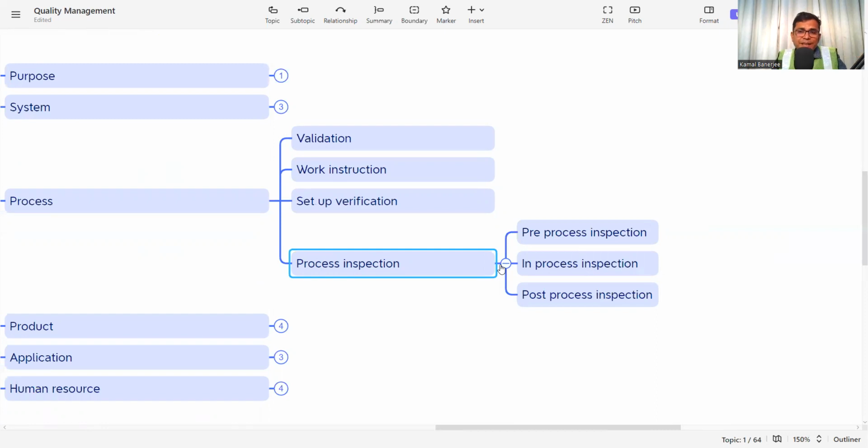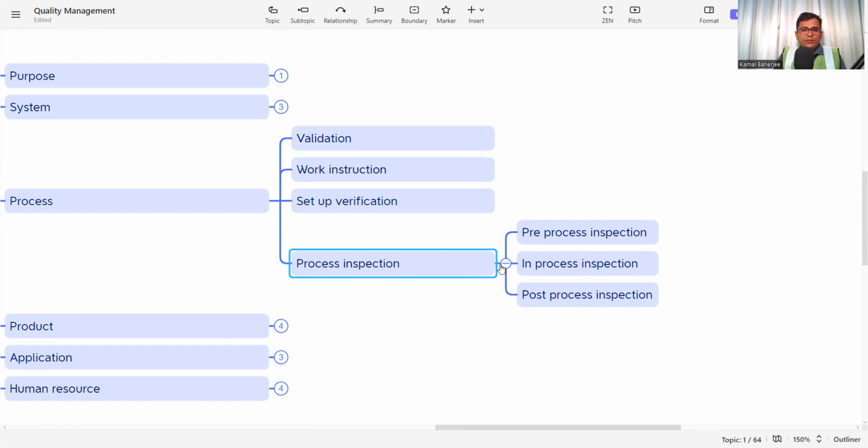Before starting any activities or the process, you need to check everything: whether the material is in place, whether the workmen are placed and well educated or not, whether the work procedure is there or not, whether the previous activity is finished or not, whether the work area is safe or not, or whether the authority requirement is fulfilled or not. All of this will be checked in the pre-process inspection to start the process.